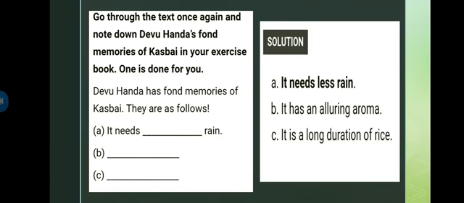So the first one mentioned over here: Devuhanda has fond memories of Kasbai. They are as follows. So what are the fond memories of Devuhanda with the Kasbai rice? That's what we need to talk about. It needs less rain. Okay, and then the second we will mention, it has an alluring aroma. And then the third one, it is a long duration rice.